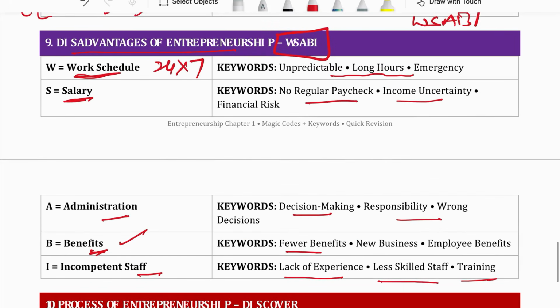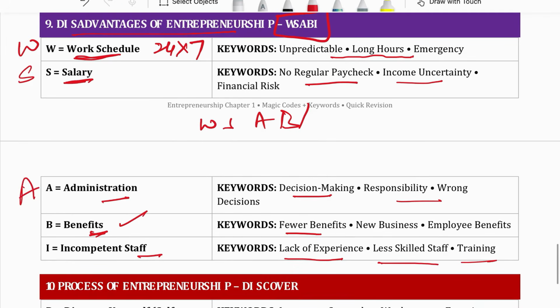So let's see the term. What is the magic term? WSABI. W for work schedule. S for salary. A for administration. B for benefits. I for incompetent staff. Remember the term. W for work schedule. S for salary. A for administration. B for benefit. I for incompetent staff.